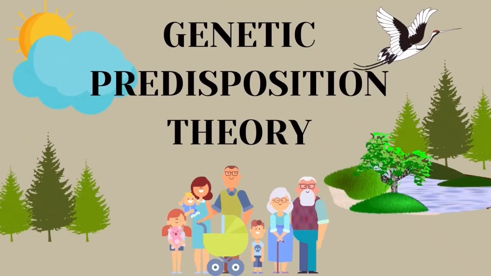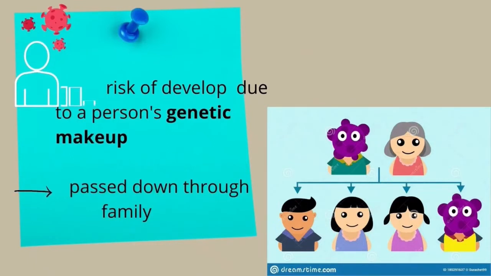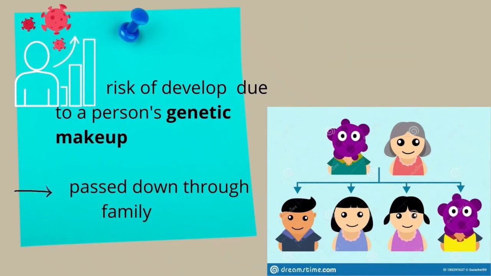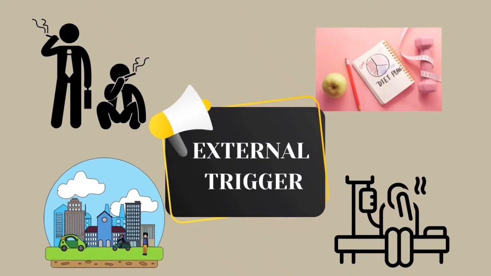Genetic predisposition theory. This theory suggests that there is an increased risk of developing a specific disease due to a person's genetic makeup, associated with specific genetic variations which are frequently inherited from a parent. For example, if someone has a family history of diabetes, he or she may develop that disease too. But if someone eats well and exercises regularly, the probability of getting that disease is low. The external triggers that contribute to one family member developing a disease while another does not include diet, environment, smoking, hormone changes, or severe illness.